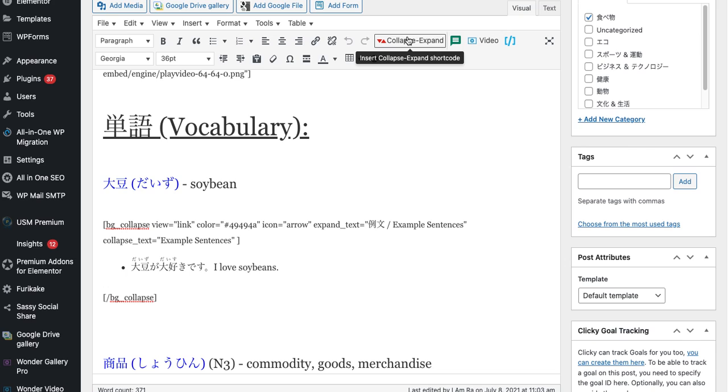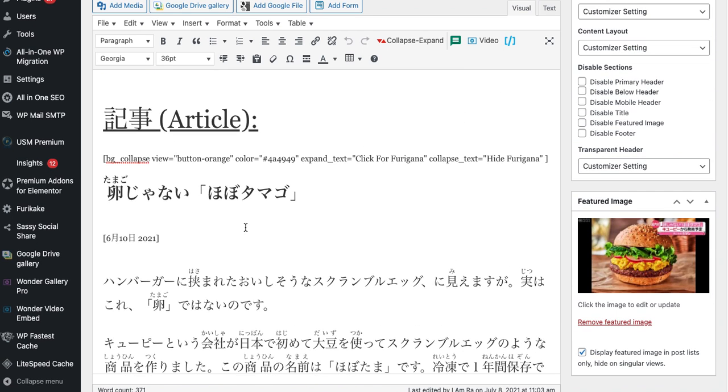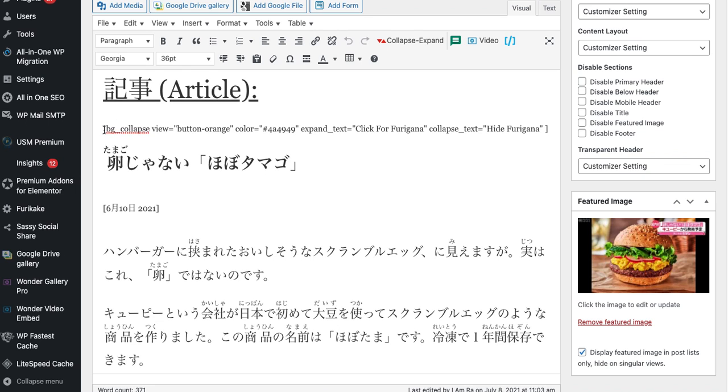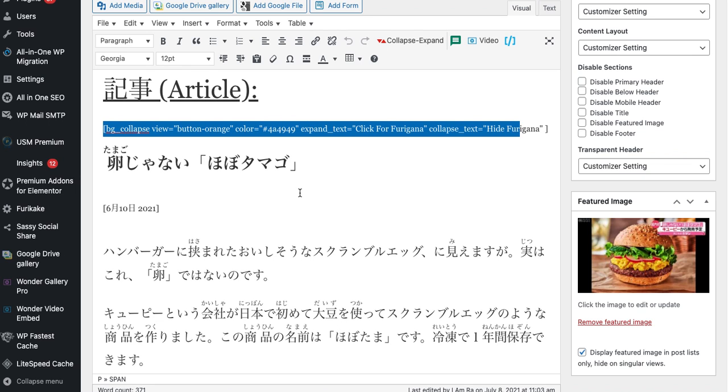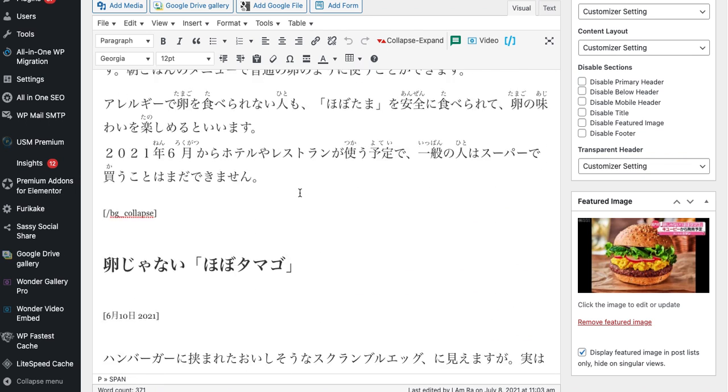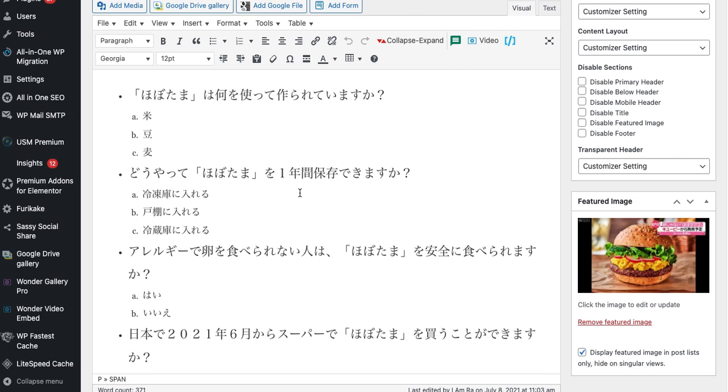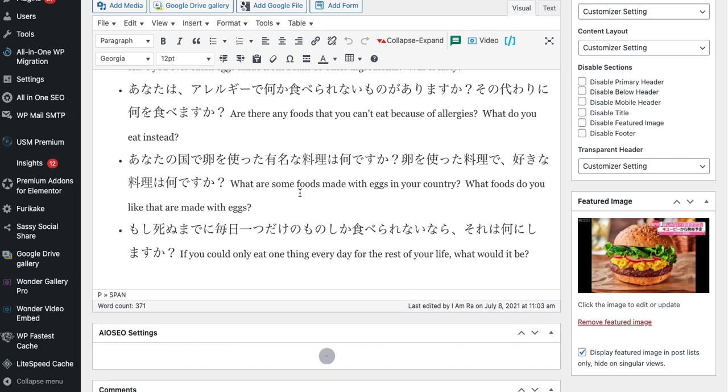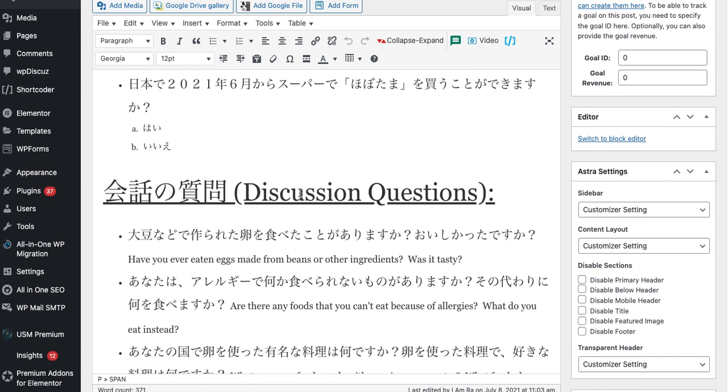The collapse expand plugin here is what's used, and here's the tag, you can see it, that's used with that plugin for expanding the vocabulary example sentences, and it's also used for expanding the phonetic, optional phonetic version of the article. And there's the rest of it. The rest of it is all pretty straightforward.